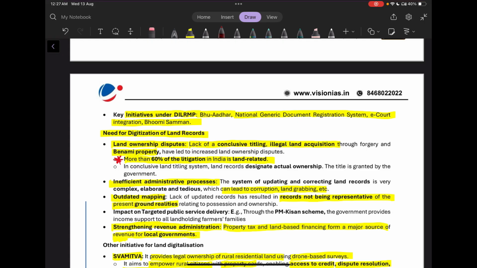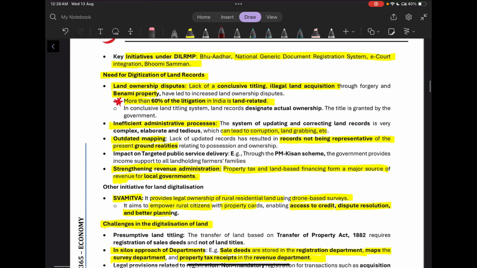But why was there a need for digitalization of land records? The first is that there were land ownership disputes, lack of conclusive titling, and illegal land acquisition through forgery and Benami property, which led to increased land ownership disputes. More than 60% of litigation in India is land related. Then there were inefficient administrative processes, which led to corruption and land grabbing.